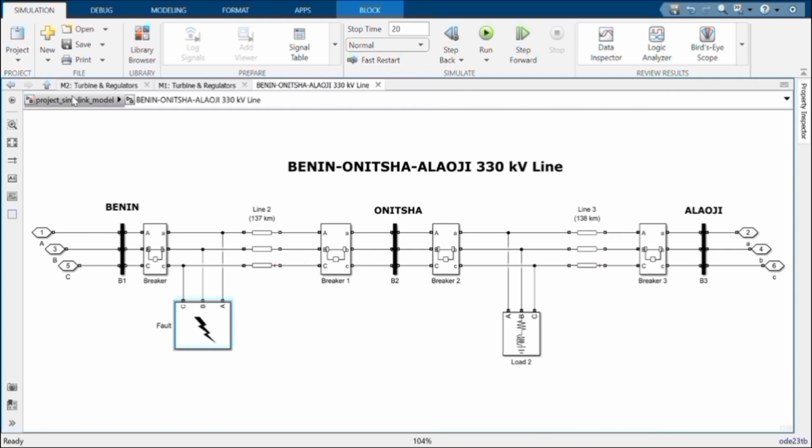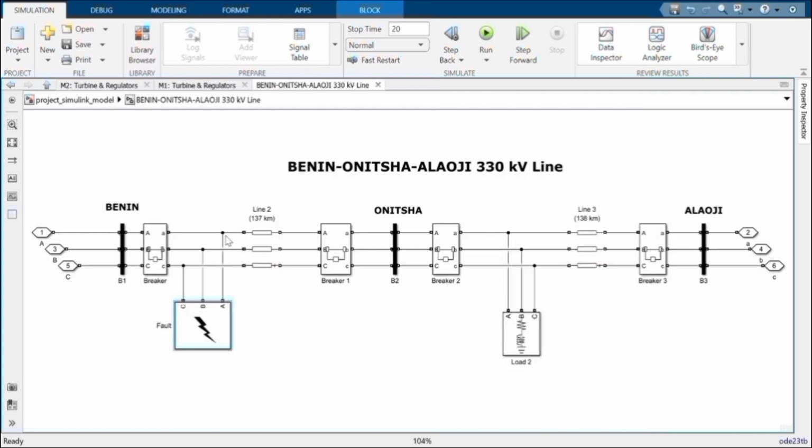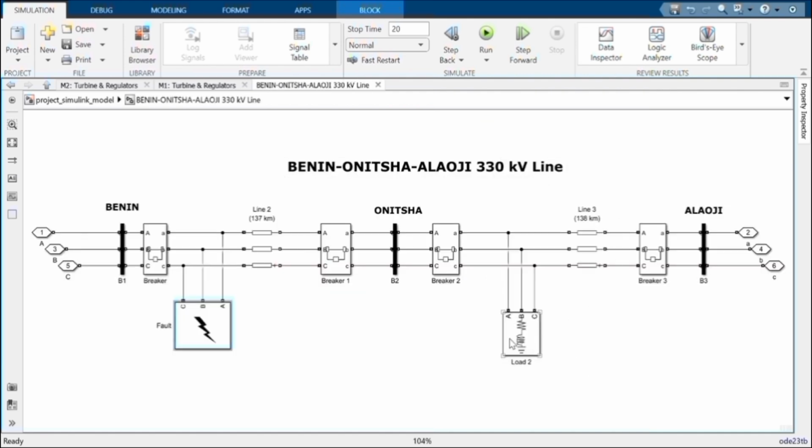This is a transmission line. It is different from this one, in the sense that this is for a short transmission line and this is for a long transmission line. The load which has 136 megawatts as the active power draws 136 megawatts from the grid at a 50 hertz frequency, and that also applies to load 3 and load 2. Same idea, but different data in them.